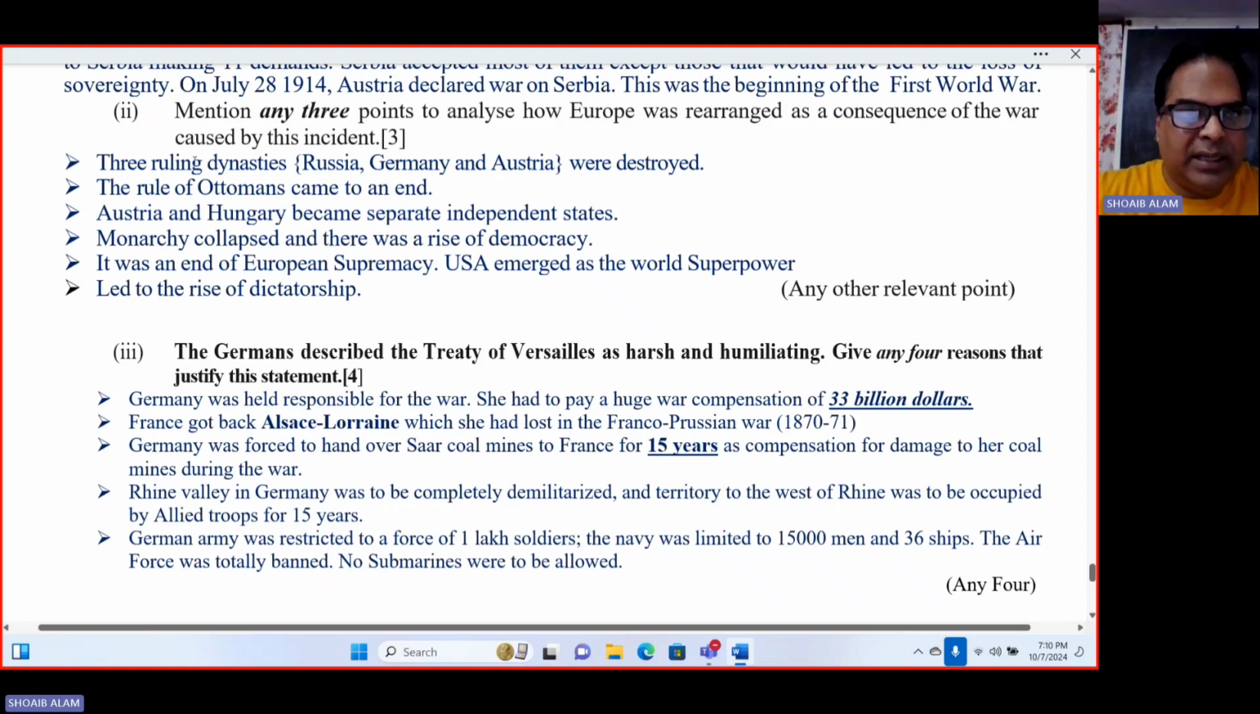First of all, the 3 ruling dynasties of Russia, Germany, and Austria were destroyed. Rule of the Ottomans also came to an end. Austria and Hungary became separate independent states. Monarchy collapsed and there was a rise of democracy. It was the end of European supremacy. USA emerged as a world superpower, and it led to the rise of dictatorship. So all these were the consequences of the First World War.